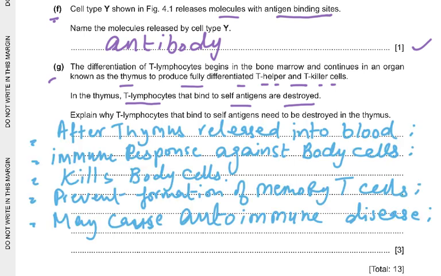So after they have matured in the thymus, they're released into the blood, and this will cause them to step up an immune response against the body cells, and this will of course kill the body cells. And also we have to prevent the formation of memory T cells. And if this keeps on happening, then this results in an autoimmune disease, and ultimately it will destroy certain organs, and then of course the person is not going to live long after that. With this disease, he doesn't have a long lifespan.